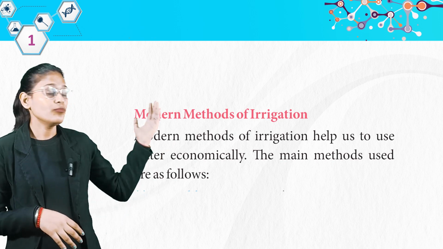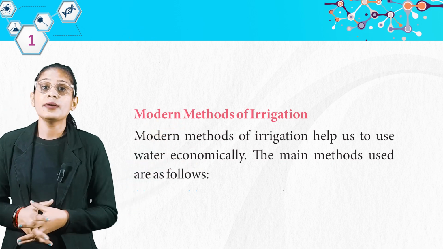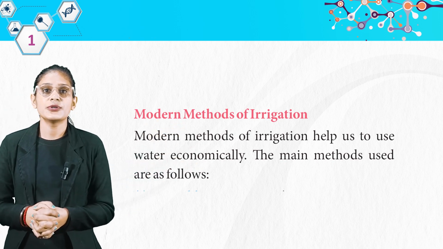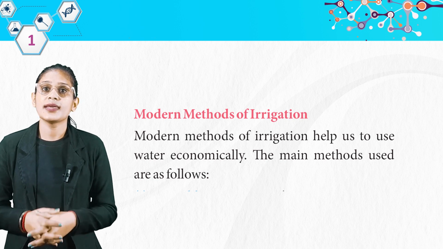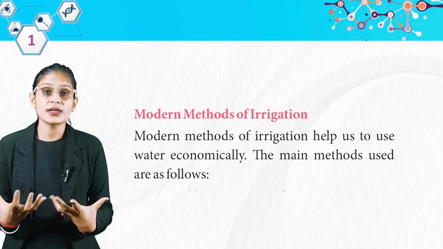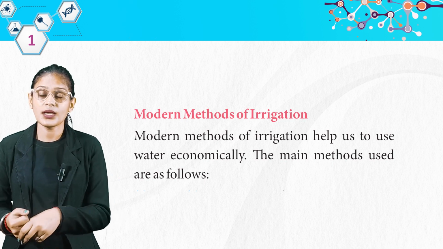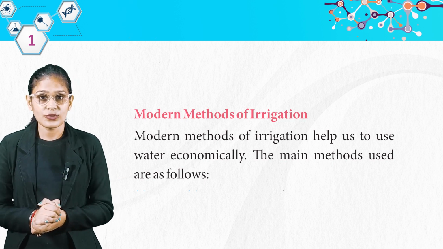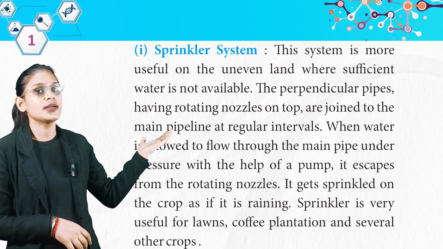Now students, we have modern methods of irrigation. Modern methods of irrigation help us to use water economically. The main methods used are as follows. So students, now we use water economically because we all know that conservation of water is also important. The first we have sprinkler system.